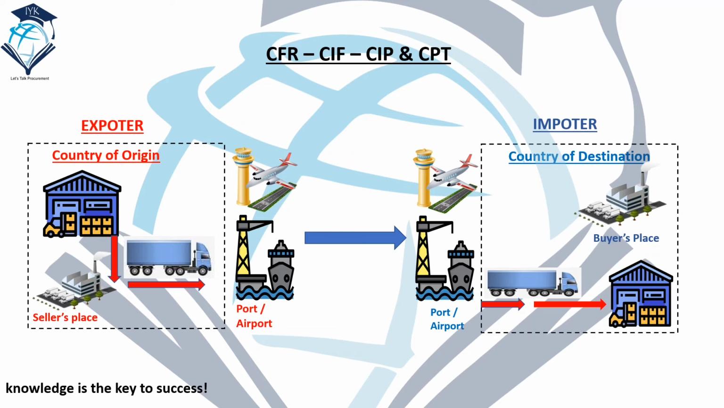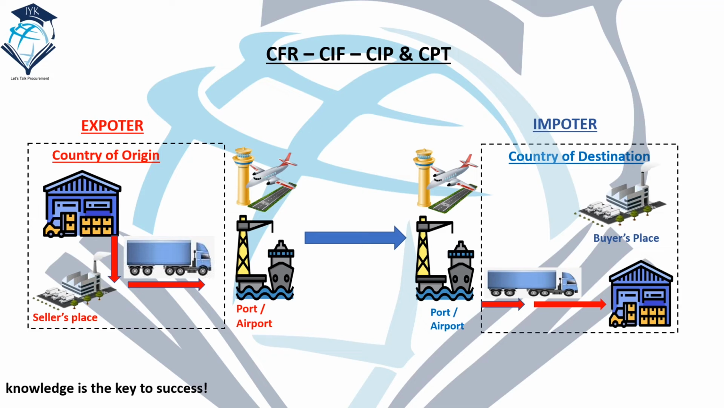Seller arranges the transportation cost and insurance on behalf of the buyer to the named place at the destination. Risk is transferred to the buyer once delivered at the first carrier. Here you notice that the insurance is optional. Clear? The next is the CPT.